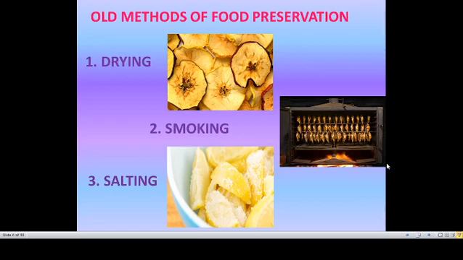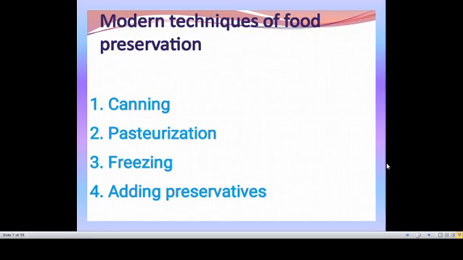Smoking means for preservation of meats, flesh of animals, without any spoilage, without any decaying, the smoking method is used. Salting, nowadays we are using this salting method like pickling, mango pickle, lemon pickle. So the salting method is used for pickling. That is also used in our daily life in food items. Apart from the olden methods, nowadays we are using modern techniques for food preservation. The first ones are canning, pasteurization, freezing and adding preservatives.